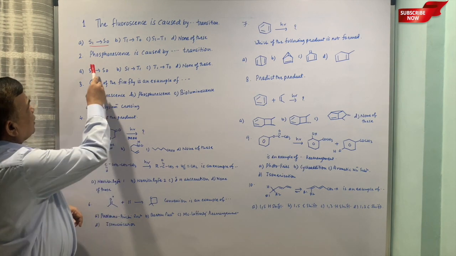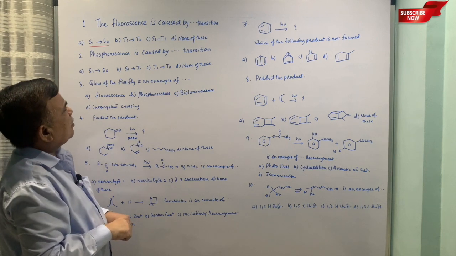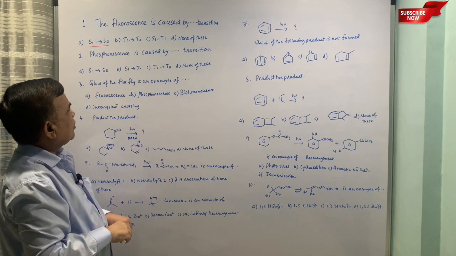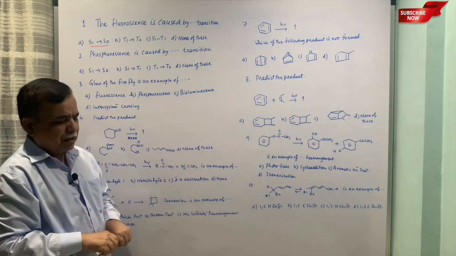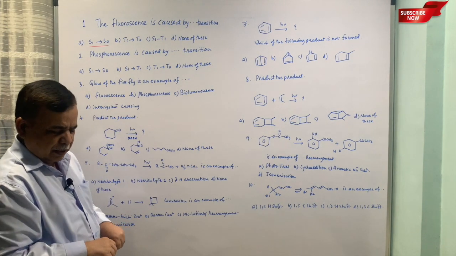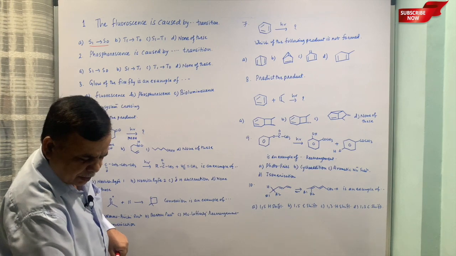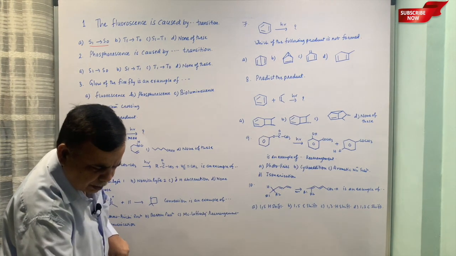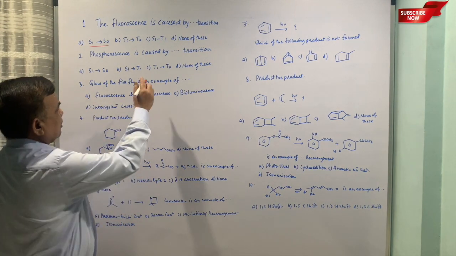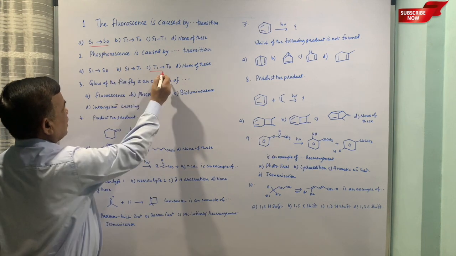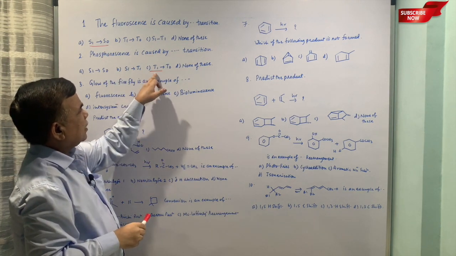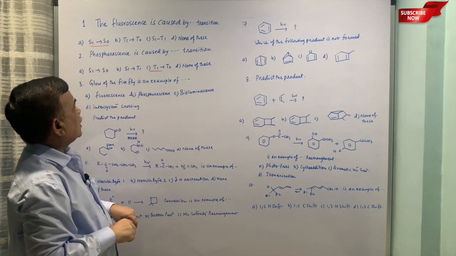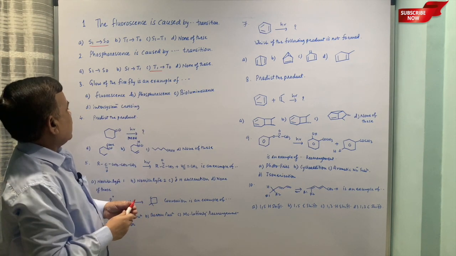Then second, phosphorescence is caused by dash dash transition. Now phosphorescence is another energy loss by the excited state. In this case it is from the triplet state. Now these are singlet states. Here, excited triplet state to ground triplet state, that is phosphorescence.